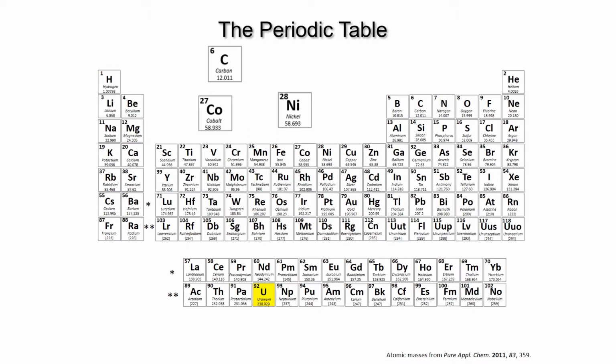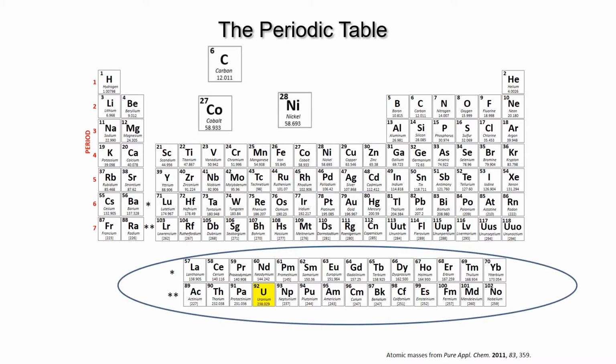A column of elements is called a family or group of elements and have similar chemical reactivity and physical properties. A row of elements is called a period and are numbered with a 1 at the top to 7 in this table. There are also 2 rows containing 14 elements each at the bottom of the table.